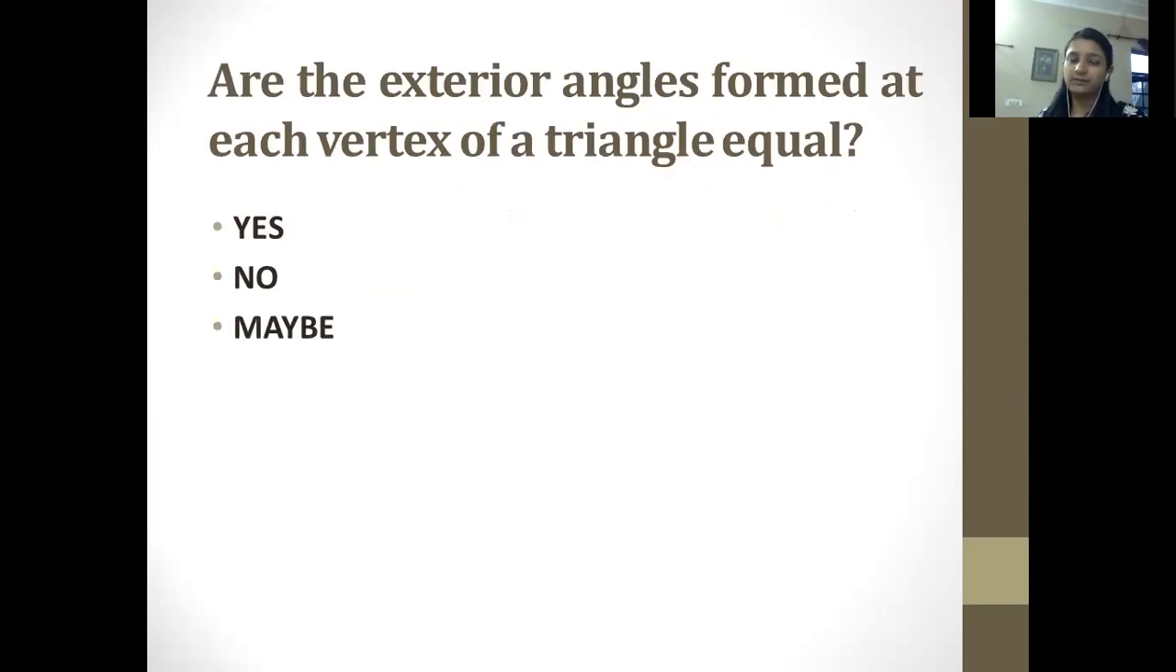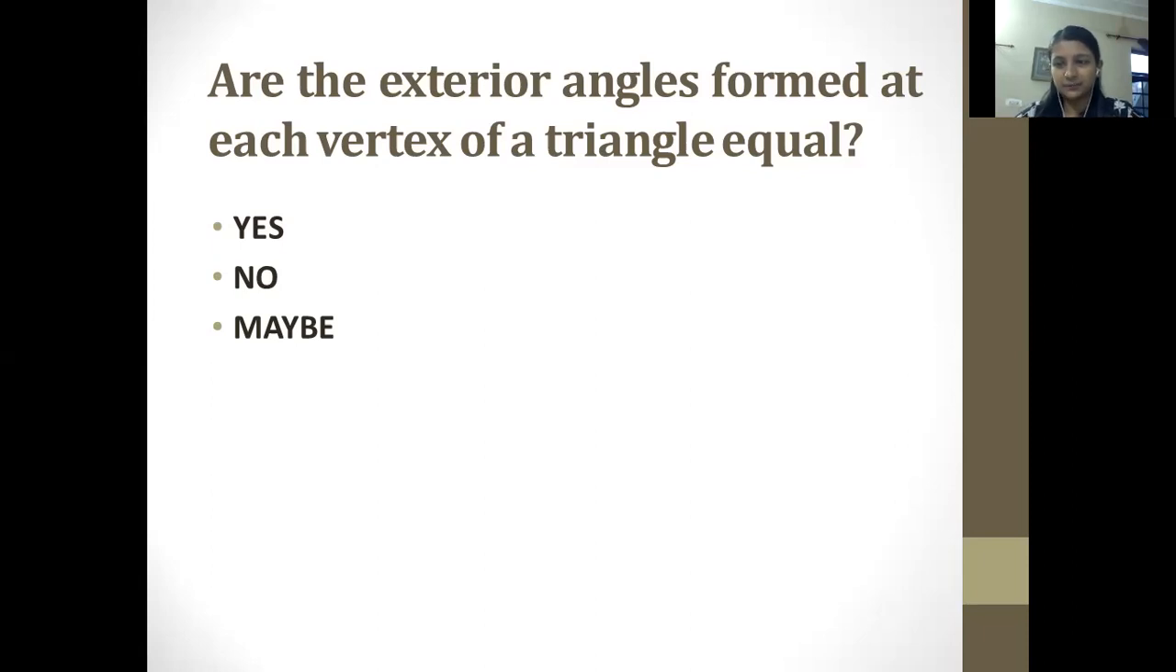So here's a question in front of you. Are the exterior angles formed at each vertex of a triangle equal? What do you think? I'm giving you a few seconds. You can think about it. Are the exterior angles formed at each vertex of a triangle equal?